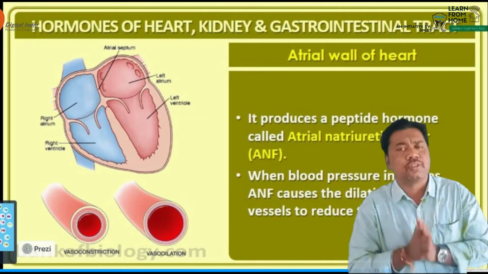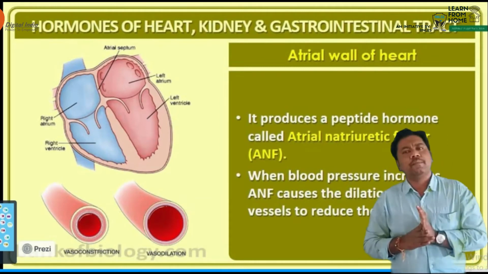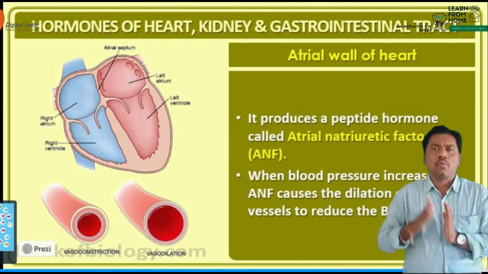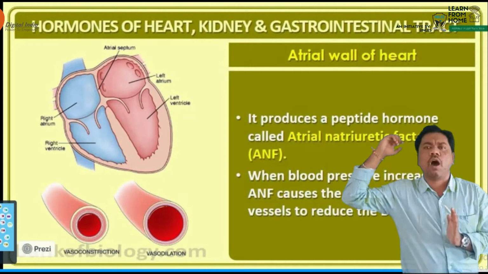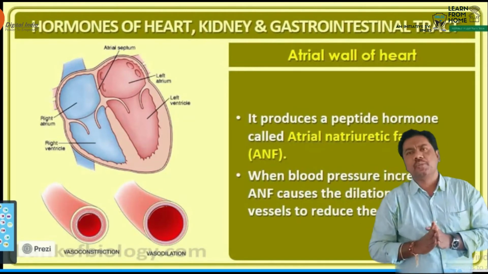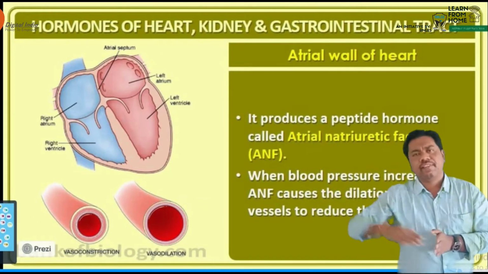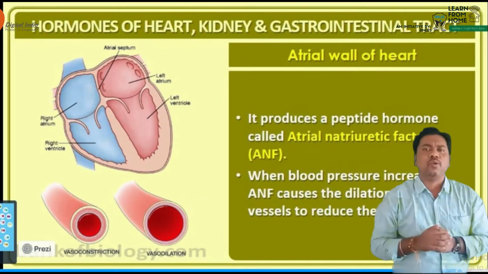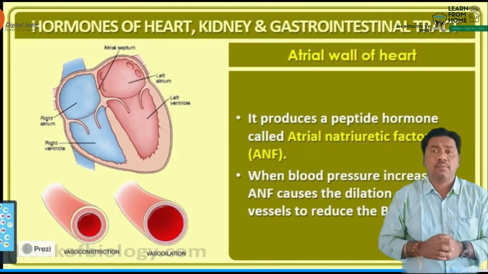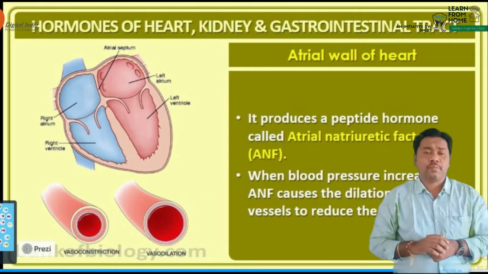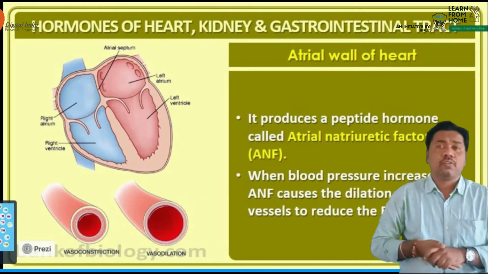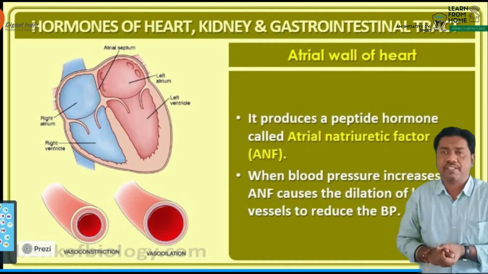This type of question has already been given in our AIPMD examination. What is the antagonistic hormone of glucagon? Insulin. What is the antagonistic hormone of ANF? Which hormone, beta? Aldosterone. This type of question will appear in the examination, beta. So this is a very important topic, ANF. ANF is a hormone.